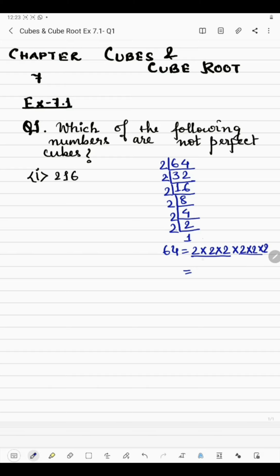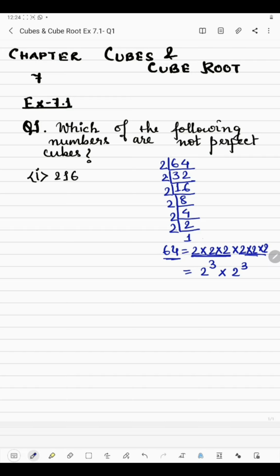Here these 2's appeared 3 times, again these 2's appeared 3 times. So we can write that 2 cube into 2 cube, right? So here, since all the factors appeared 3 times, we can say that 64 is a perfect cube.